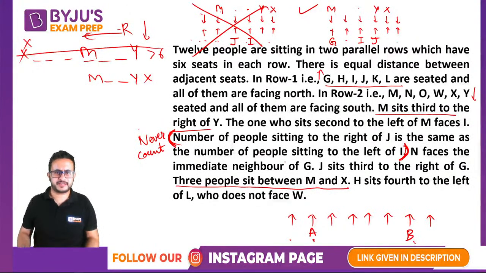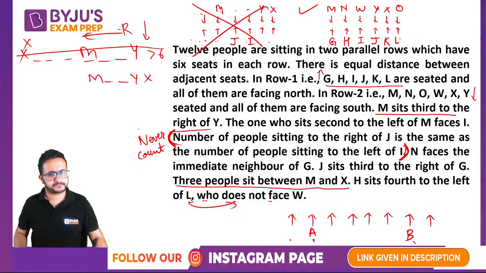Now we can use this: N faces the immediate neighbor of G. G's immediate neighbor, this is N. H sits 4 to the left of L, who does not face W. So H will come here and L will come here. 4 to the left gives only one position, right? Who does not face W? So L does not face W. Whenever 'who' comes, whatever is written just before it is that person. So L does not face W, which means W will come here, and we had M, N, O and G, H, I, J, A, L. So this is the order that we will get.